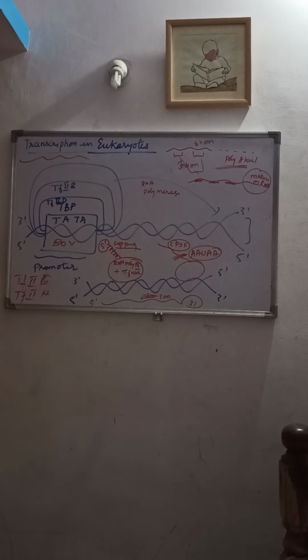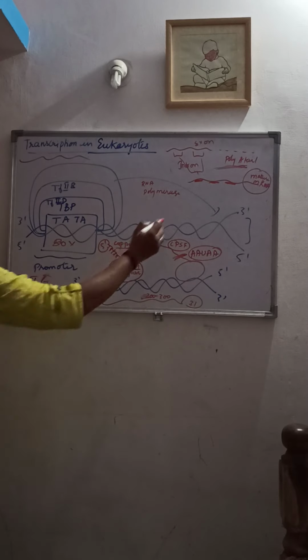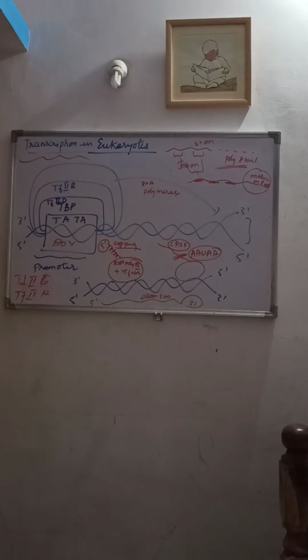This poly-A tail protects the pre-mRNA from degradation and helps in the translation process in which the mRNA forms the protein molecule.